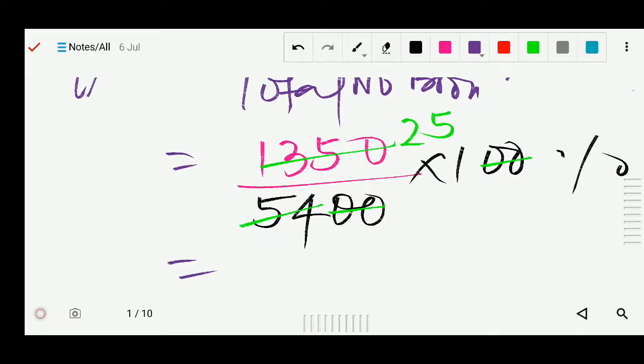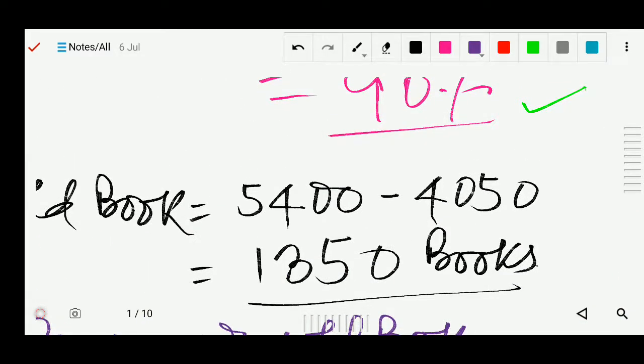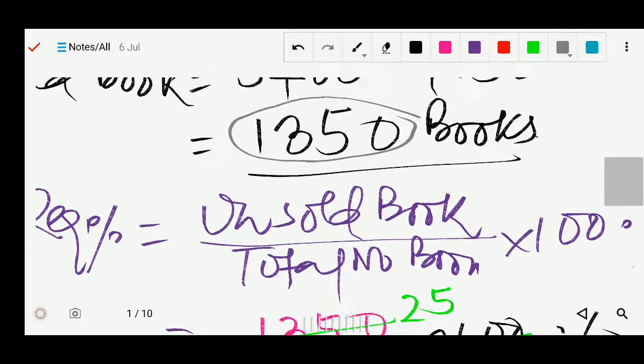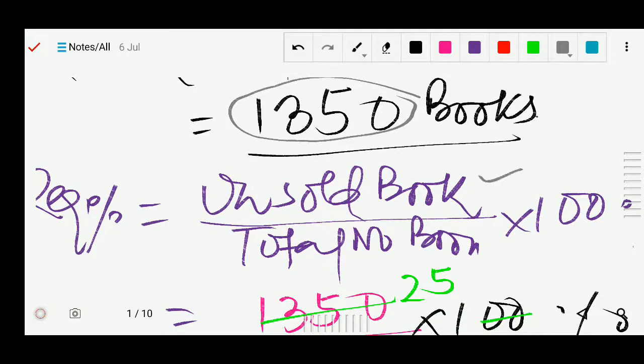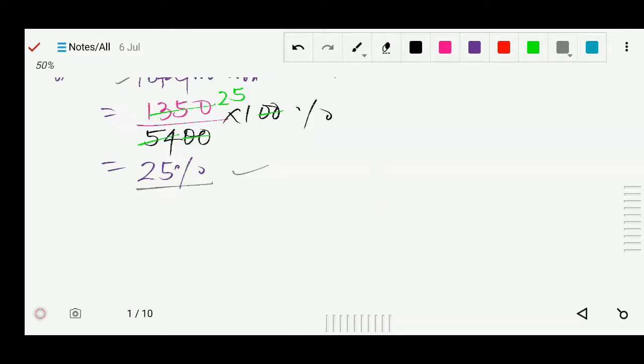So what is the answer? What is the required percentage? 25%. So in this question, what have we done? First of all, we found the number of unsold books. We subtracted the sold books from the total number of books to get the unsold books, and then we find the required percentage. Unsold books divided by total number of books multiplied by 100, and then solve it, and the value is 25%. So the required percentage is 25%. Okay, now we will solve question number 4.